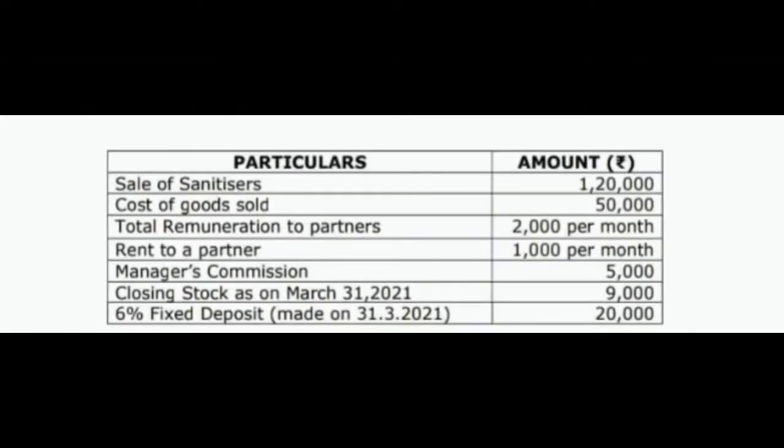The particulars given: the sale of sanitizer rupees 1,20,000, the cost of goods sold rupees 50,000, and the total remuneration to partners that is 2000 per month, and then rent to a partner rupees 1000 per month, manager's commission 5000 rupees, closing stock as on 31st March 2021 9000 rupees, 6% fixed deposit made on 31st March 2021 rupees 20,000. Based on these particulars, 3 questions are asked. We will solve one by one.